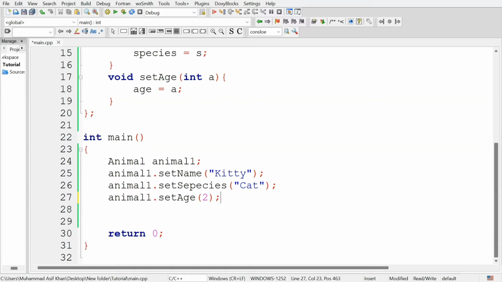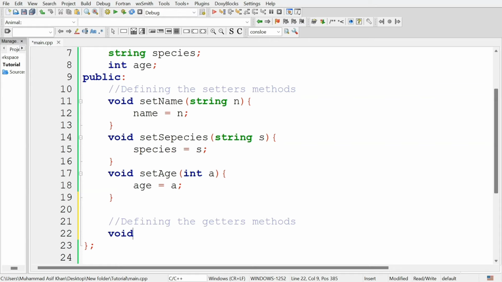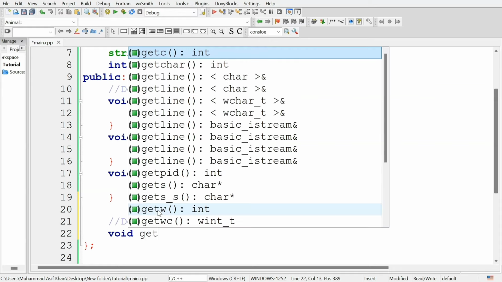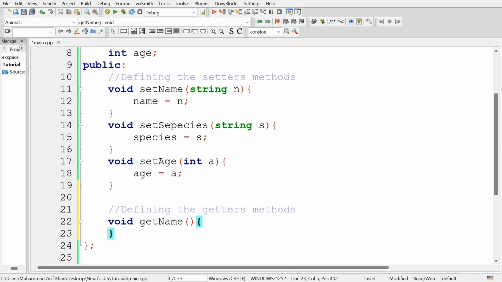Now we will define getter methods to access these values. In the class, go to the public section and define the getter methods for these attributes. So type a comment here, defining the getter methods, and first define the getter method for the name, get name, and it will return the name of the object.